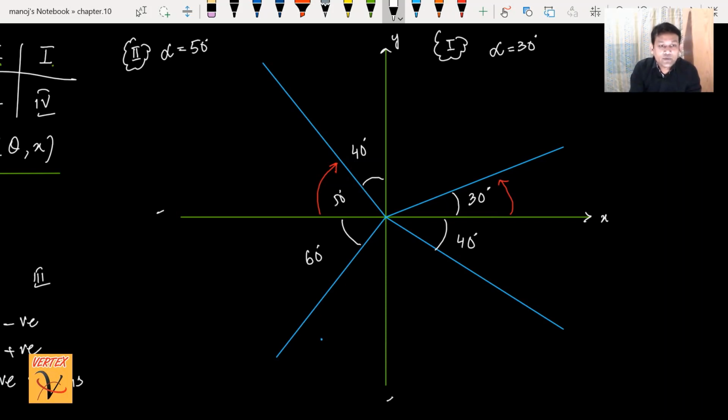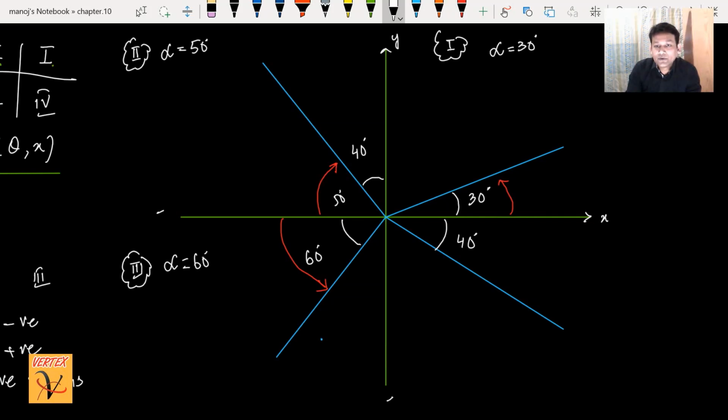I'm moving to the third quadrant now. Again I'm writing the basic angle first. Basic angle definition is from the nearest x-axis. The nearest x-axis is here, and that's 60 degrees, so alpha is 60 degrees.